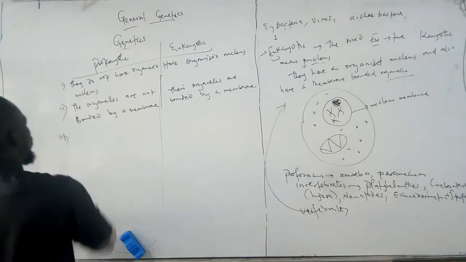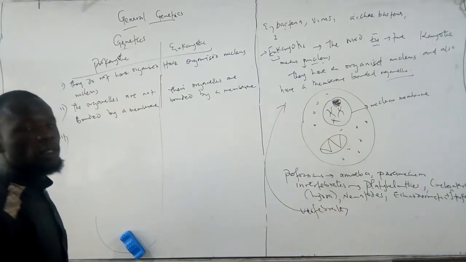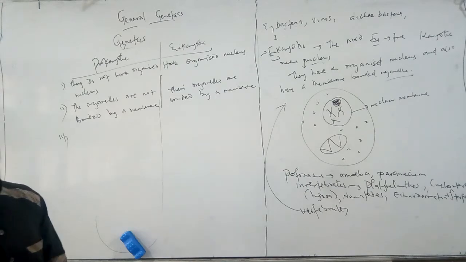So talking about the third one, which is the DNA structure or the DNA component.